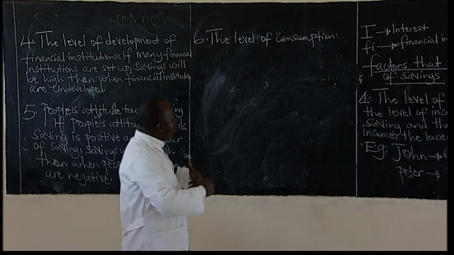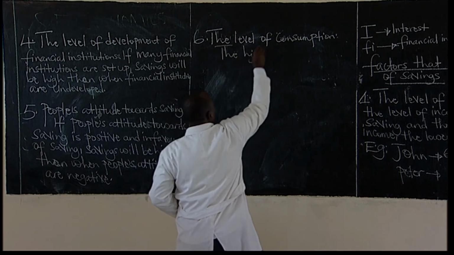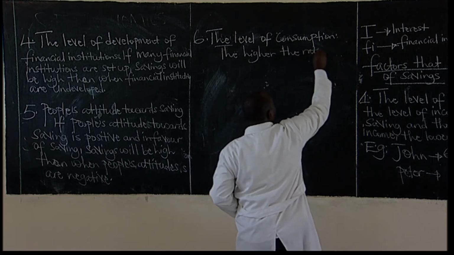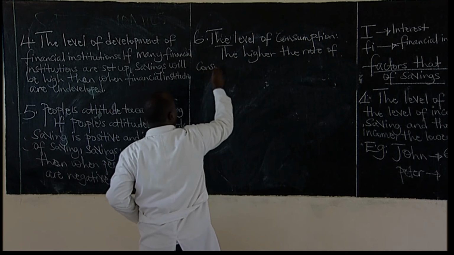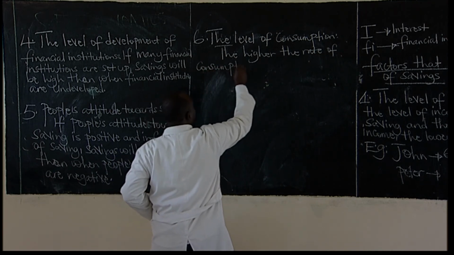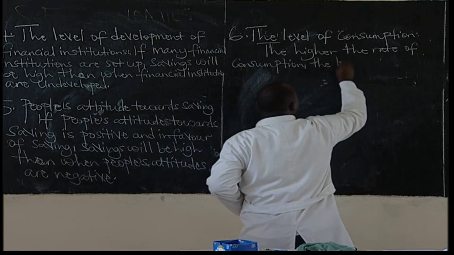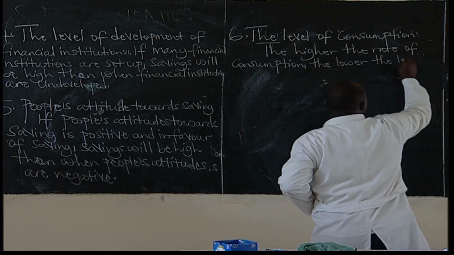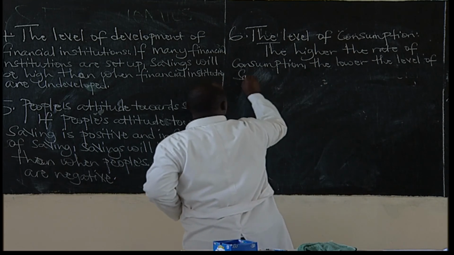The higher the rate of consumption, the lower the level of saving.